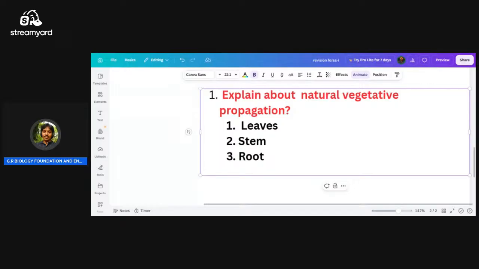If we observe Bryophyllum leaves, upon the Bryophyllum leaves we will find some buds.